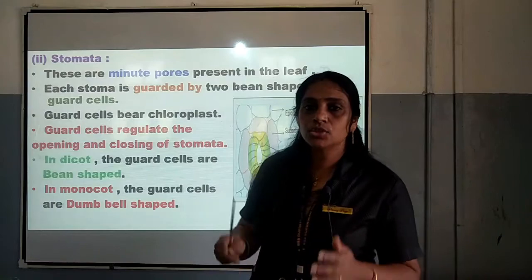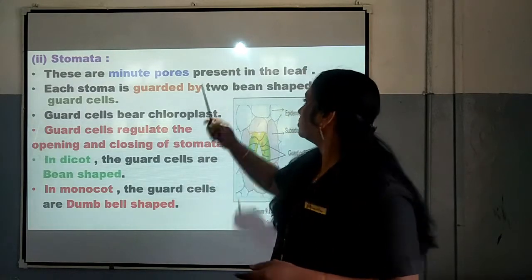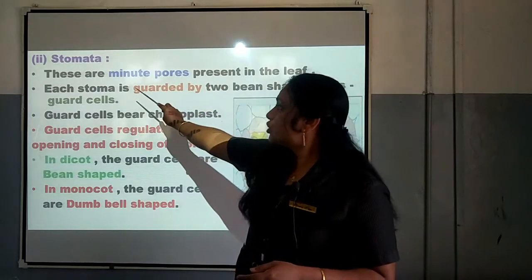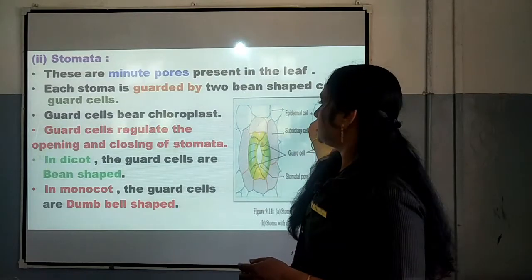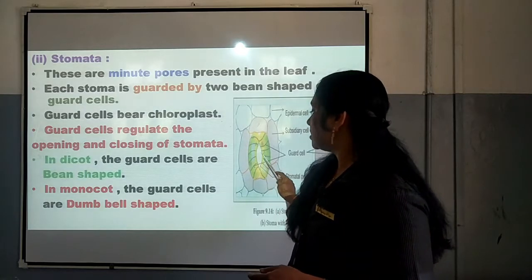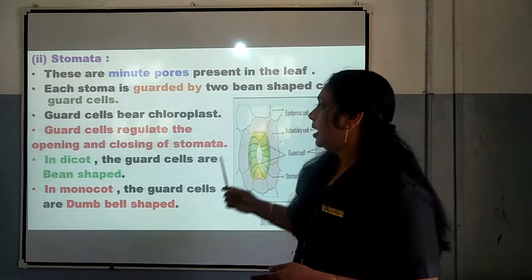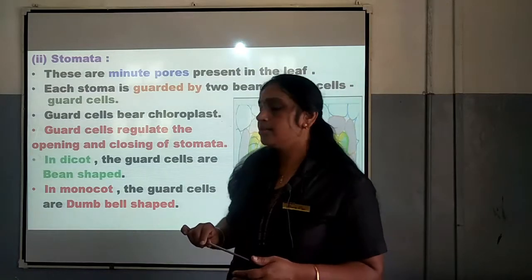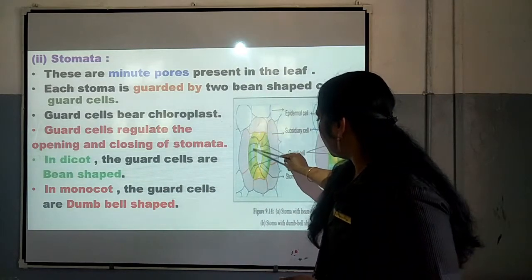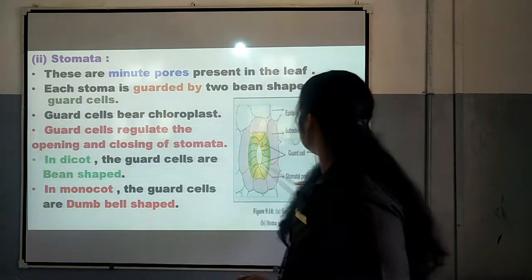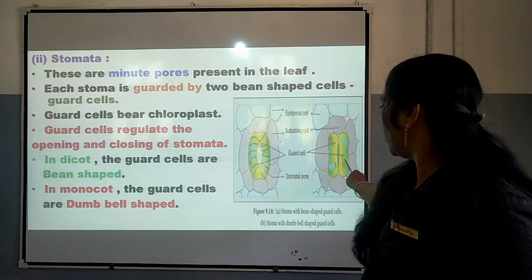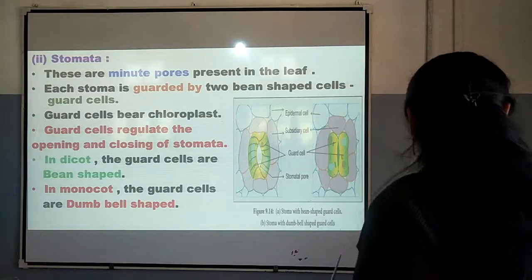So what are stomata? Stomata are the minute pores seen on the leaf. Each stoma is guarded by two bean shaped cells called guard cells. These guard cells bear chloroplast, and the function of guard cell is to regulate the opening and closing of stomata. In dicot, the guard cells are bean shaped, and in monocot, the guard cells are dumbbell shaped. You can see here it is dumbbell shaped. So this is monocot stomata, and this is dicot stomata.